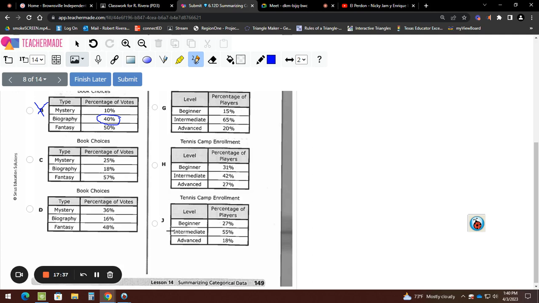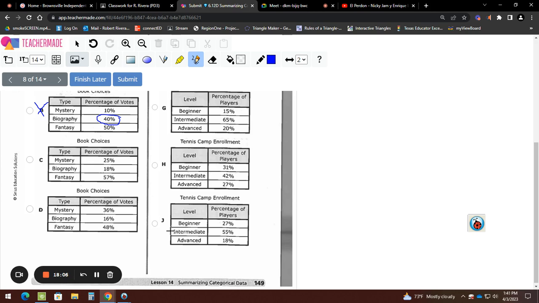Okay? So now we're going to do my work so we can figure out which is the best table. Ready? To do my work, you're going to get the ones that are different. So look, mystery and mystery, they're different. Biography, they're different. Fantasy and fantasy are different, right? So it doesn't matter who you get. Listen again to what I'm telling you. We always get the ones that are different. Okay? So in this case, all of them are different. That's good for us, so we can choose whatever we want.